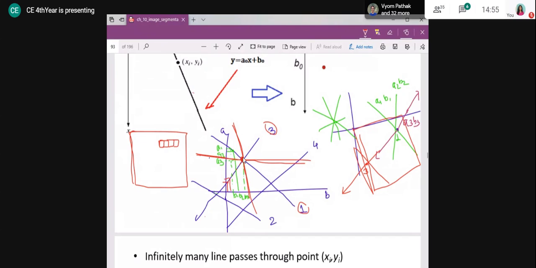And then I will come to know there is one point on which four lines are intersecting, and that value is particularly say A3 and B3, right? So what is my conclusion here? Otherwise, infinite lines can pass through this point A3 B3, but I am considering a limited area of my image that I will call image jurisdiction, so I will consider only those pixels that are identified as edges in my image.